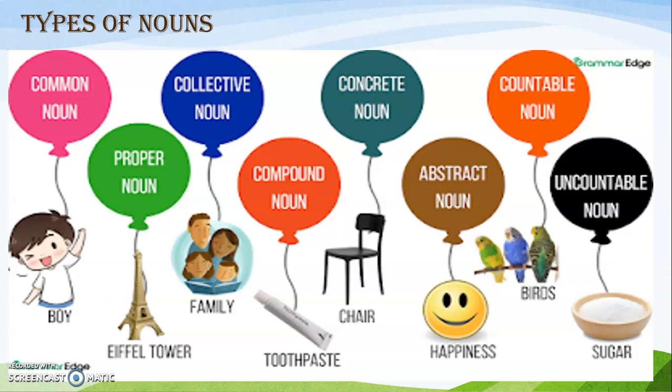Countable nouns and uncountable nouns. Countable nouns are mostly the material nouns which you can see and count. And uncountable nouns are also material nouns, but you cannot count them because they are in plenty, like sugar, milk, hair, stars in the galaxy. You cannot count them, so these are uncountable nouns. Similarly, you have also studied in your last session about noun gender, where you studied masculine gender, feminine gender and neuter gender.